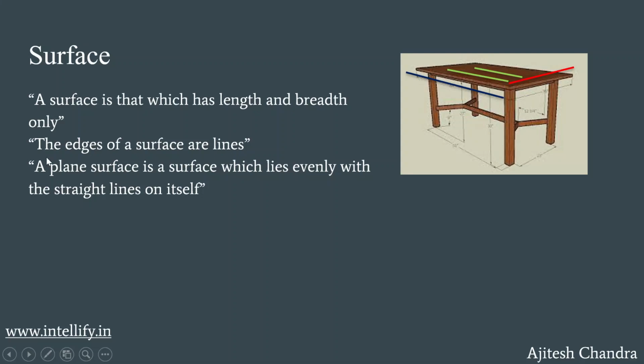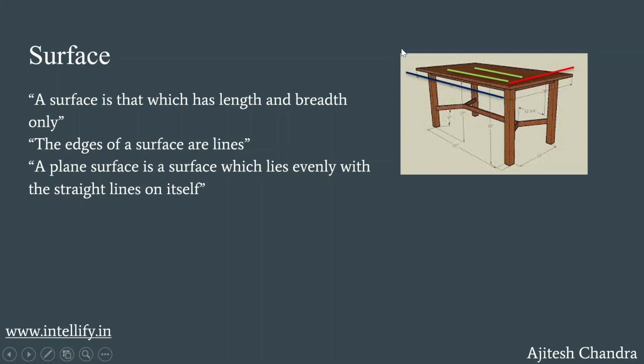So let's talk about the idea that the edges of a surface are lines. We have seen that a surface is simply a collection of lines, which means that at the absolute beginning of a surface there is going to be a line, and also at the absolute end of a surface there is also going to be a line. This can be further seen in another example in the same diagram.